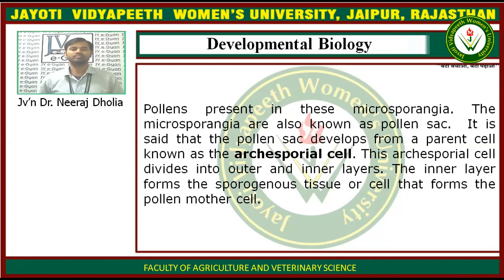The inner layer forms the sporogenous tissue or cells that form the pollen mother cells.